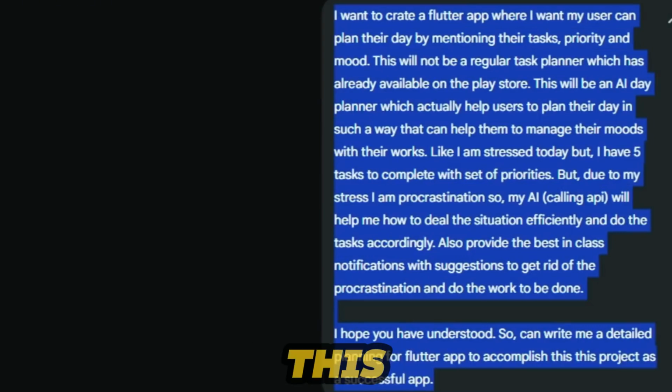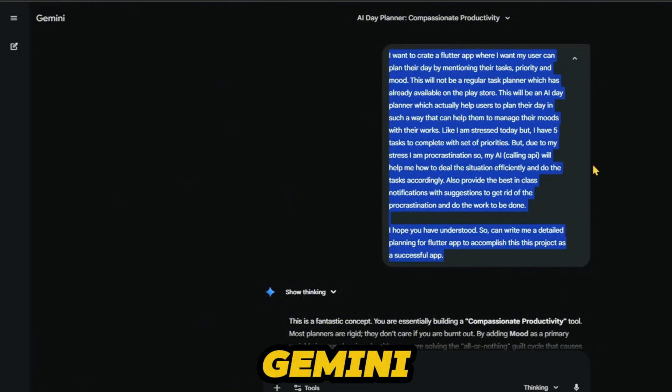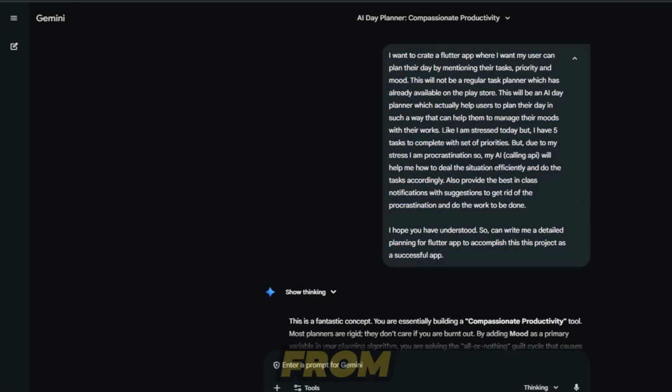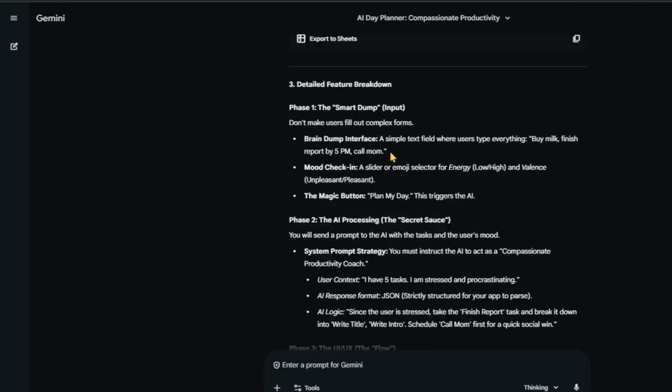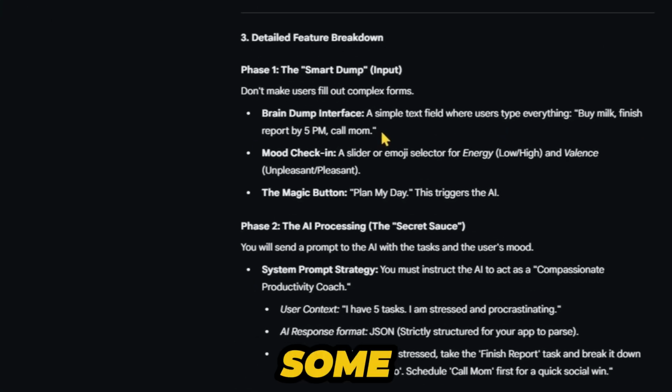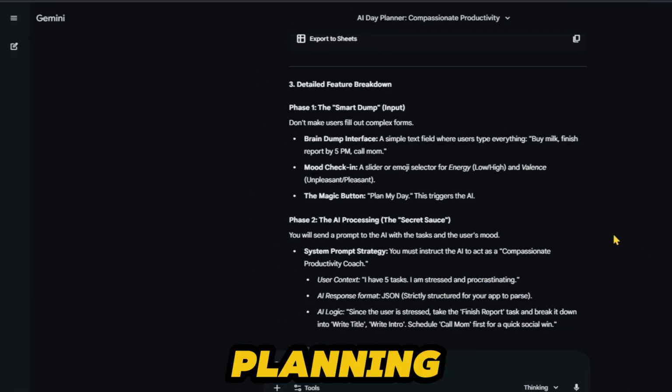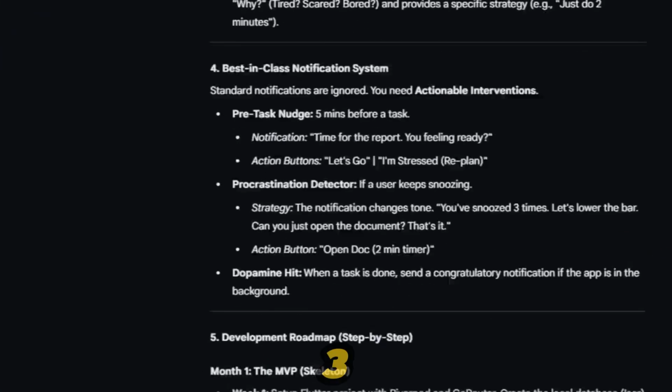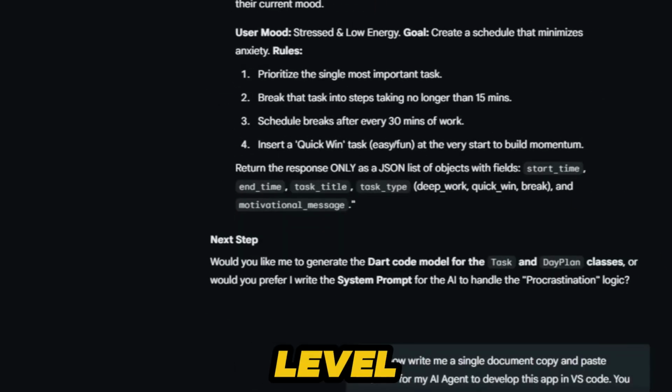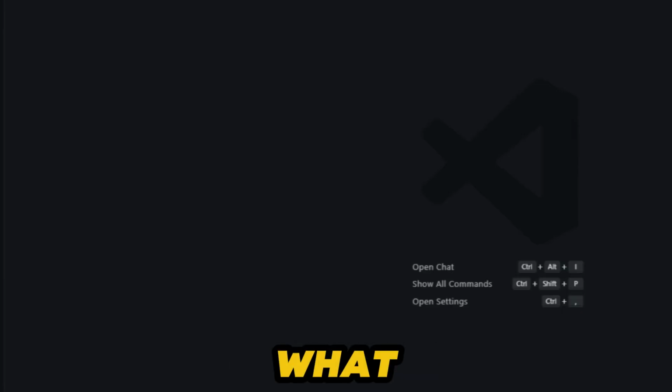Now, from where will you get this planning? I will tell you that too. Guys, you will get that planning from Gemini or ChatGPT. You will go to Gemini and give a prompt like this. Either take a screenshot of this prompt, or if you tell me, I will put it in the description, you can take it from there. Here you just have to replace my app topic with your own app topic and give some detail of what your app actually does. I have given detail here, and after that it has told me everything about how my app planning will be. Because I am using Gemini 3 Pro, its output is definitely next level and I can trust it, and this is exactly what I needed.